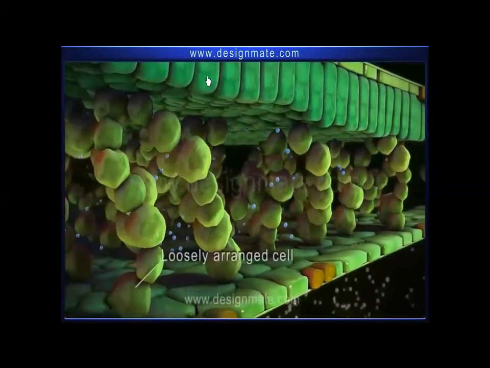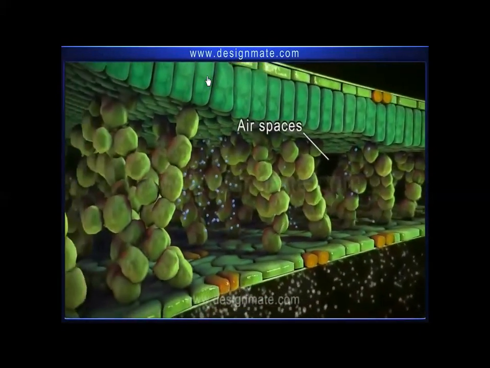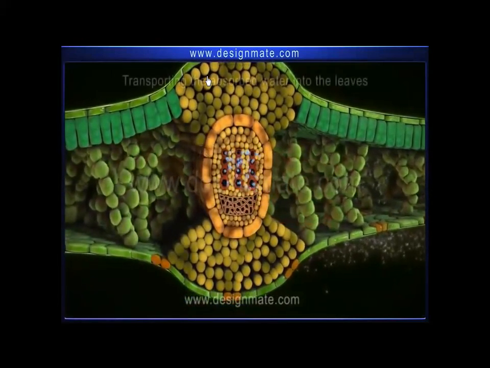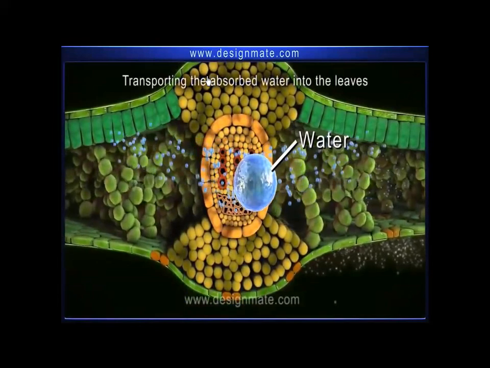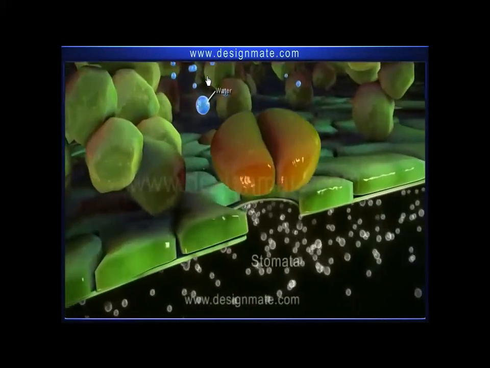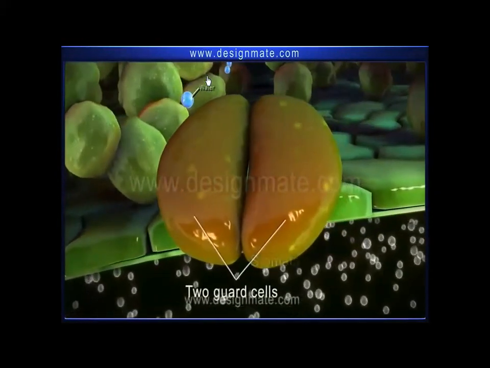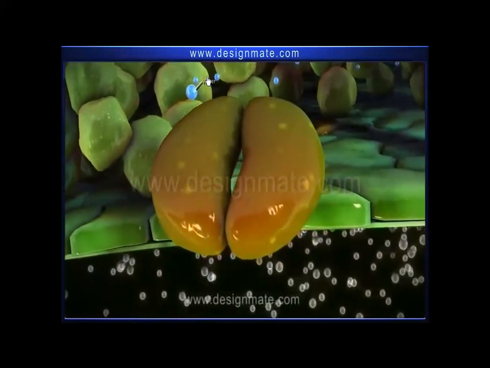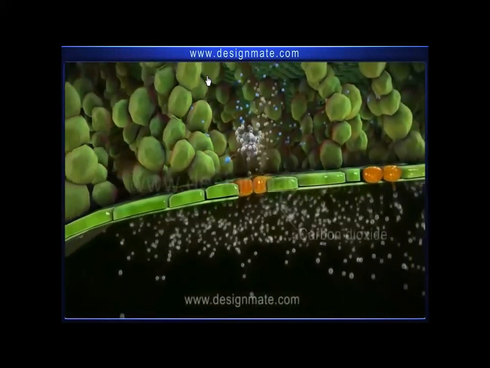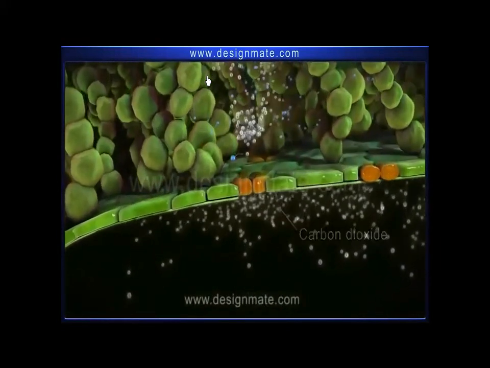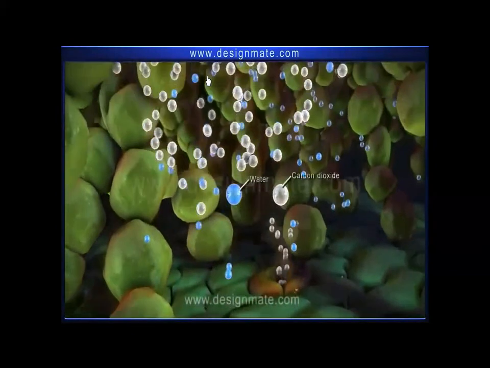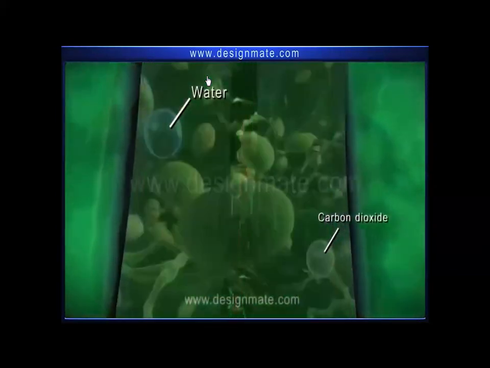The next layer has loosely arranged cells with large air spaces. This section also shows tubes specific for transporting the absorbed water into the leaves. The lower layer has many pores called stomata. Each stoma is surrounded by two guard cells, which regulate opening and closing of the stomata. A leaf absorbs carbon dioxide from the environment through these stomata, which after passing through air spaces, enter into the chlorophyll-containing cells.